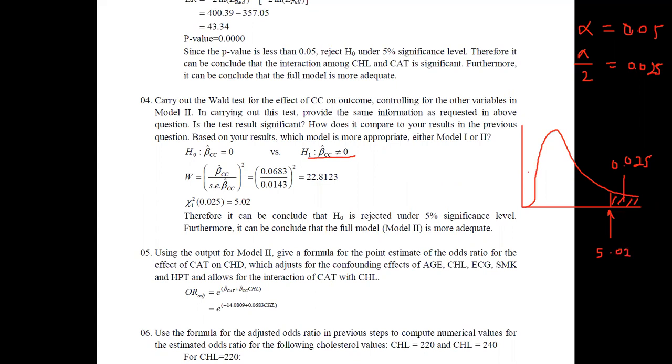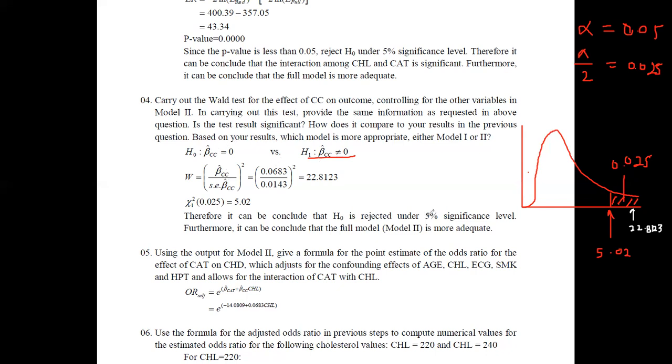And now what you have to do is compare the value that you have calculated. Here you can see the calculated value, which is now obtained as 22.8123. Now you can see that the calculated value falls into the rejection region. Therefore we again need to reject the H naught. Therefore we are getting the same result as previous.